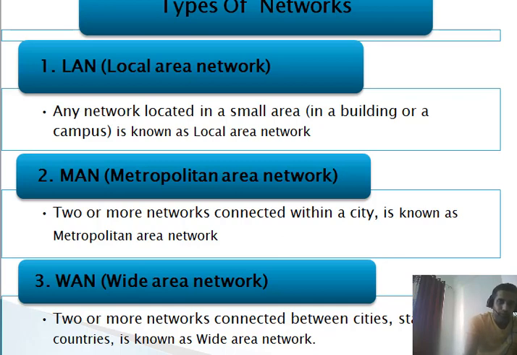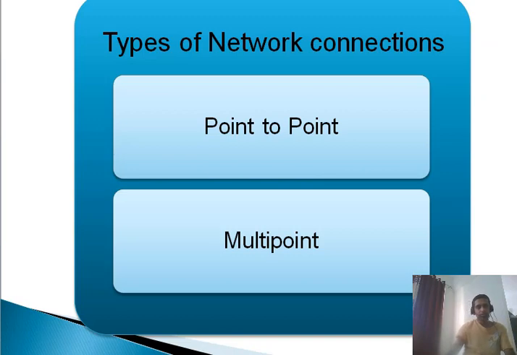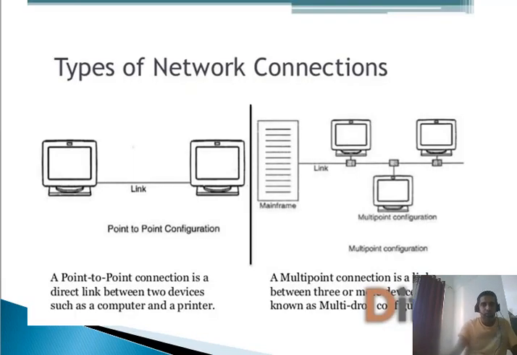Okay, now coming to the next one, the type of the network connection that we have over here is categorized into two: point to point and multi-point. So what is meant by point to point? Point to point means we are having the direct connection, that is PC to PC, as you can see in the diagram. So two computers directly connected with one single wire. So this type of connection is called point to point. So point to point connection is a direct link between the two devices such as computers and printers.